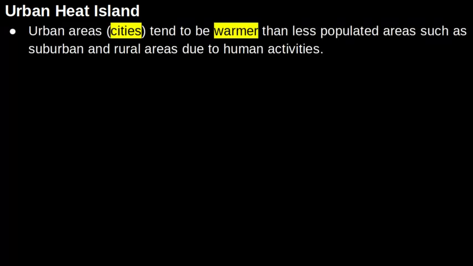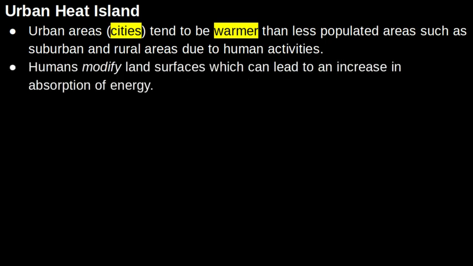That's because urban areas or cities tend to be warmer than less populated areas such as suburban areas or farms or rural areas. And this is also because of human activities. When we build and create cities, we're modifying our land surfaces. We're taking areas that are covered in grass or trees or plants, cutting them down and then paving over them with dark colored roads and buildings and other things that make up our city. And as we learned last week, things that are darker or rougher in texture tend to absorb more heat, and that makes them warmer.